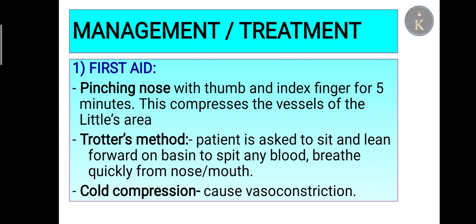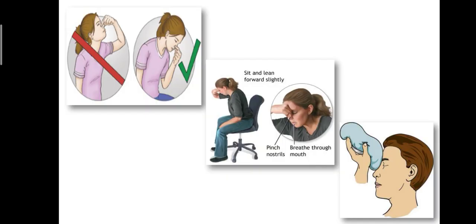Then cold compression, which causes vasoconstriction. So these are the three first aid methods. The first image shows how to pinch your nose; never put the head in an upward position. The second shows the Trotter method, and the third is for cold compression.